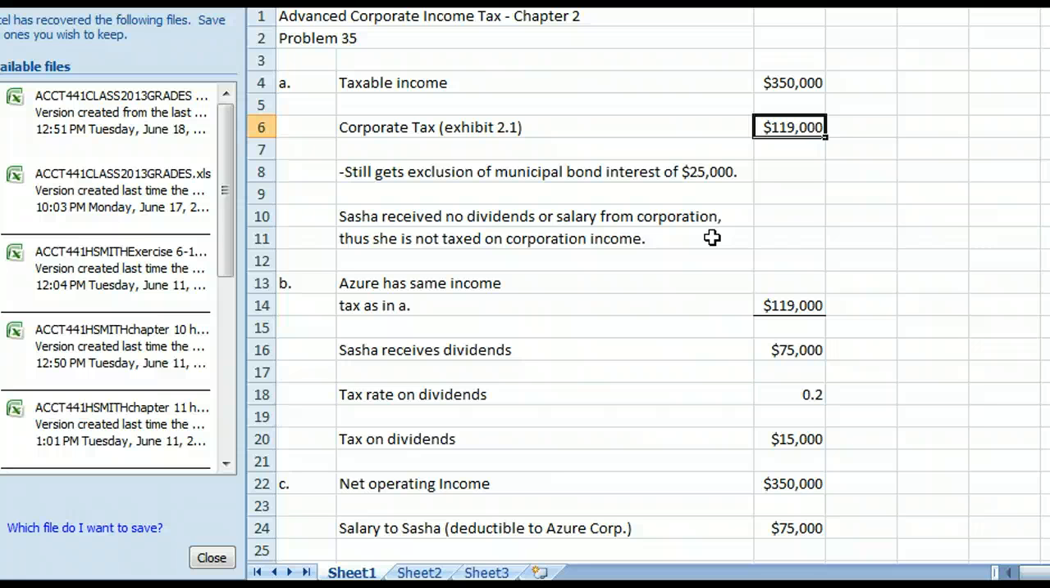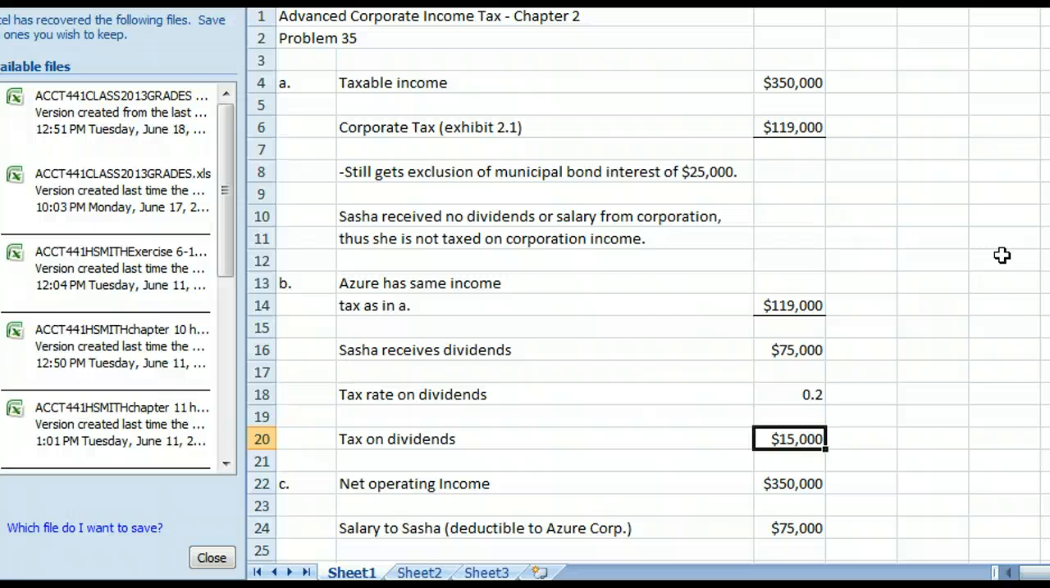Okay, the next part says Azar is a C corporation and distributes $75,000 of dividends to Sasha. When we are a C corporation, as you'll see here in B, it's going to have the same income tax situation that we had above. In other words, we're still going to have the $119,000. However, Sasha receives dividends of $75,000. So she's going to be taxed on that. Currently, because she is in the highest tax bracket, her dividends are taxed at 20%, which gives her a tax on her dividends of $15,000.